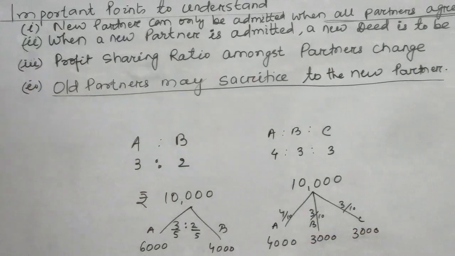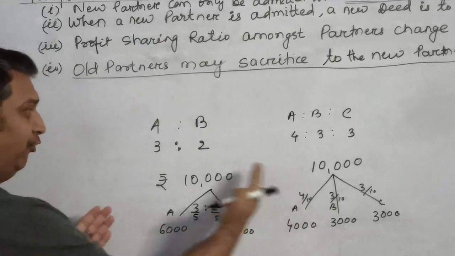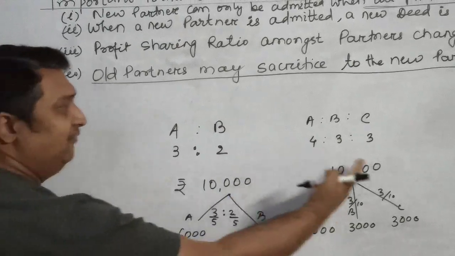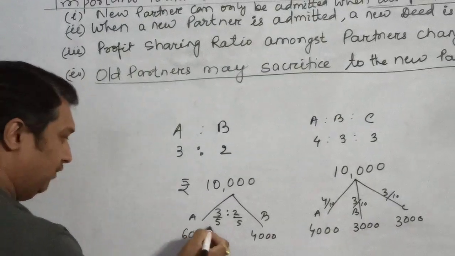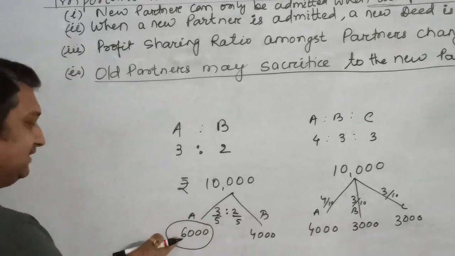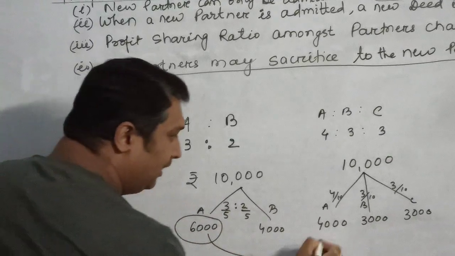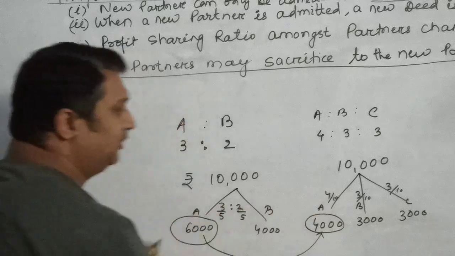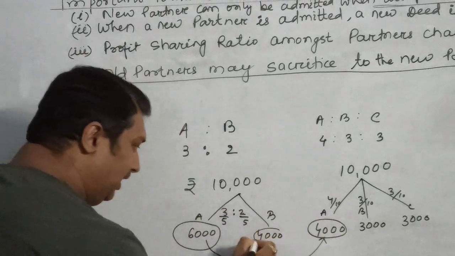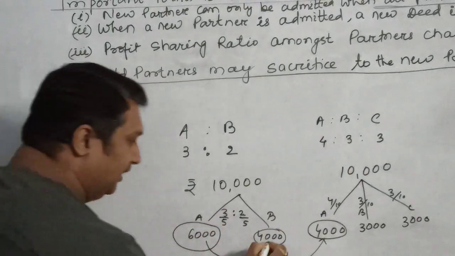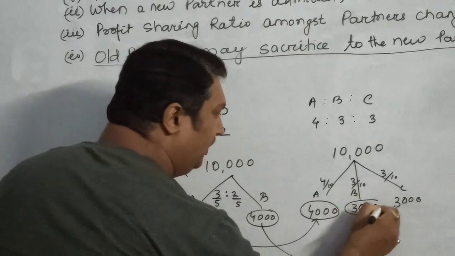Now when you compare before the arrival of a new partner and after the arrival of a new partner, you will see that A, who was getting 6,000 earlier, is receiving only rupees 4,000. Similarly, B, who was getting 4,000, is getting only 3,000 now.